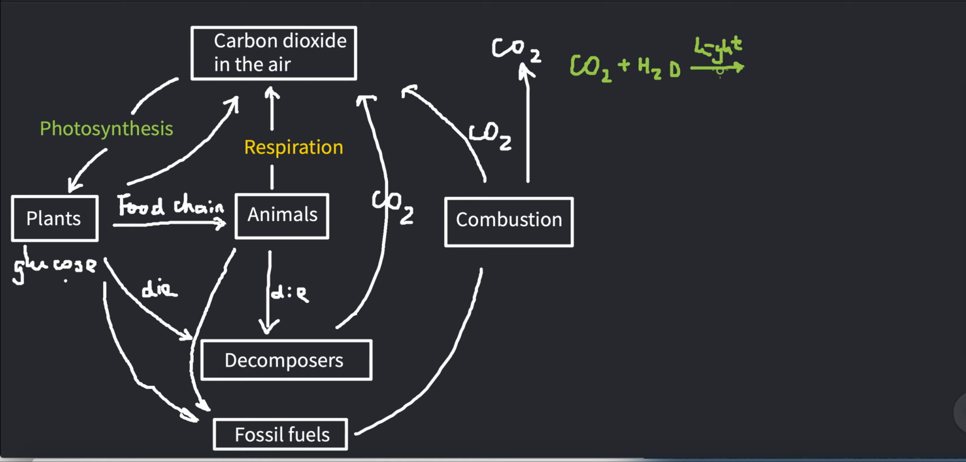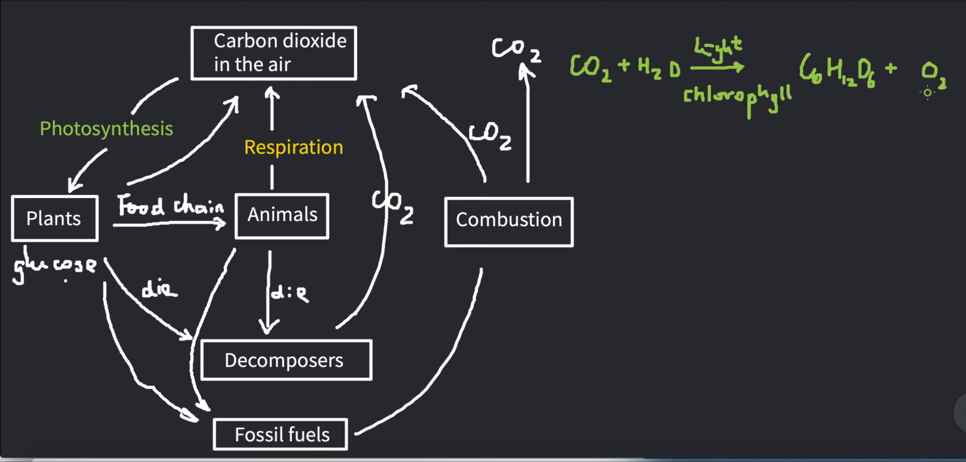And we need chlorophyll. Chlorophyll is a green pigment that you find in the green leaves. That's why the green leaves are green. Now, they can turn carbon dioxide into glucose, C6H12O6, and also give off oxygen gas.